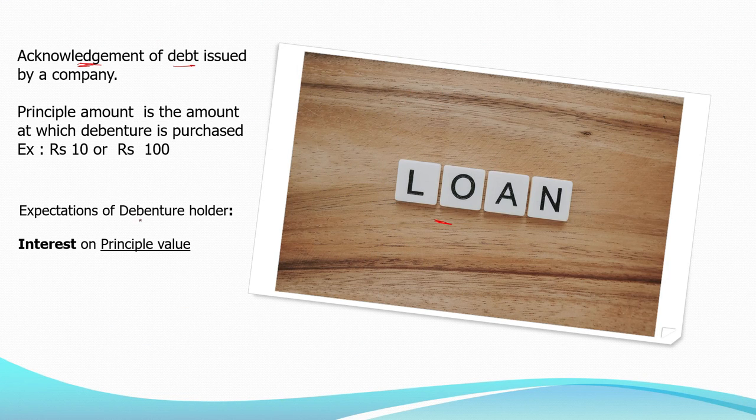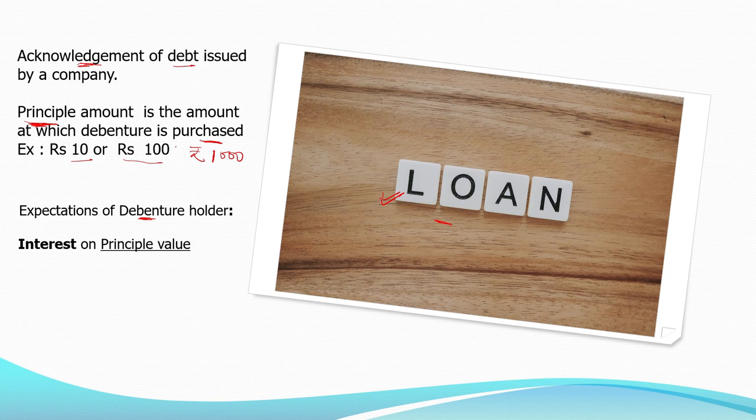Now, as the debenture holders give away principal amount on the debenture, that means the amount at which they purchase the debenture, that is rupees 100 or rupees 10, or maybe it could be issued at rupees 1000. So the amount at which the debenture holders purchase the debenture is called principal amount. Now this principal amount given by the debenture holder is given as loan to the company. Why?